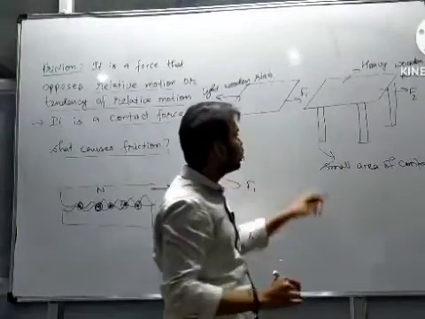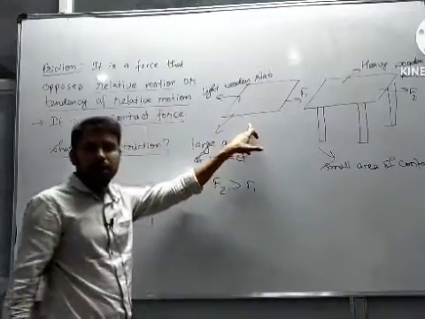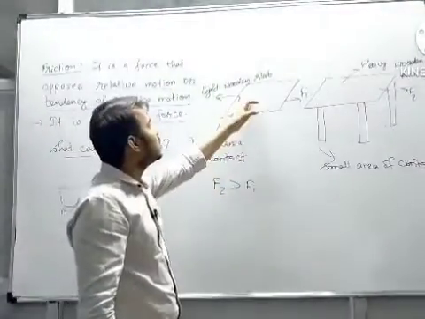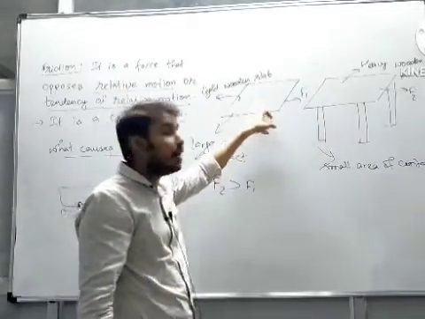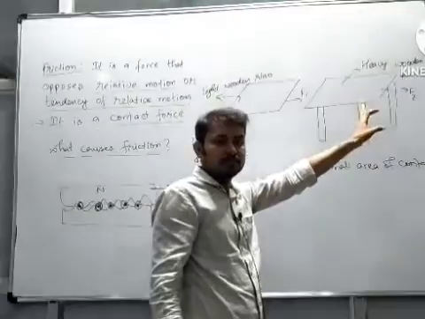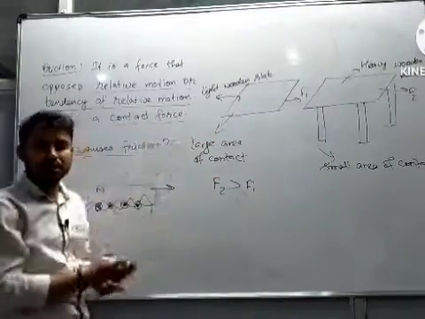Look, one more thing: the slab has a large area of contact, but still it requires less force to slide. But the table requires a larger force to slide on the surface.